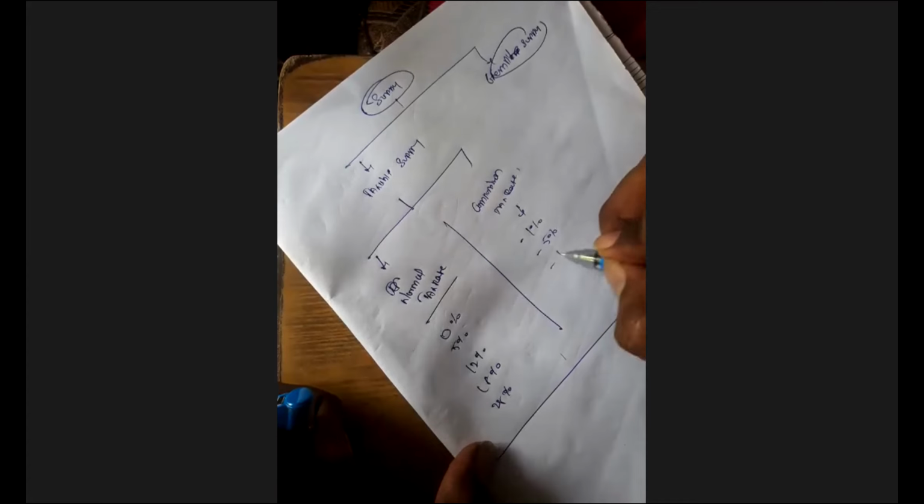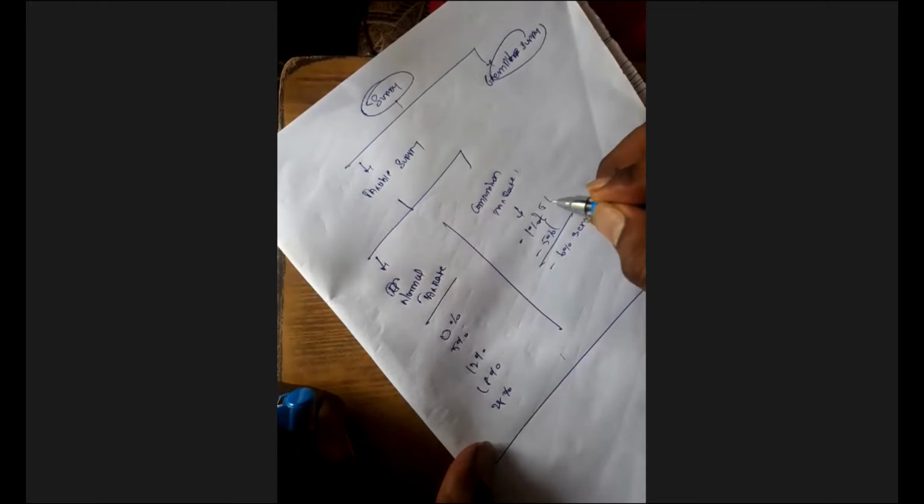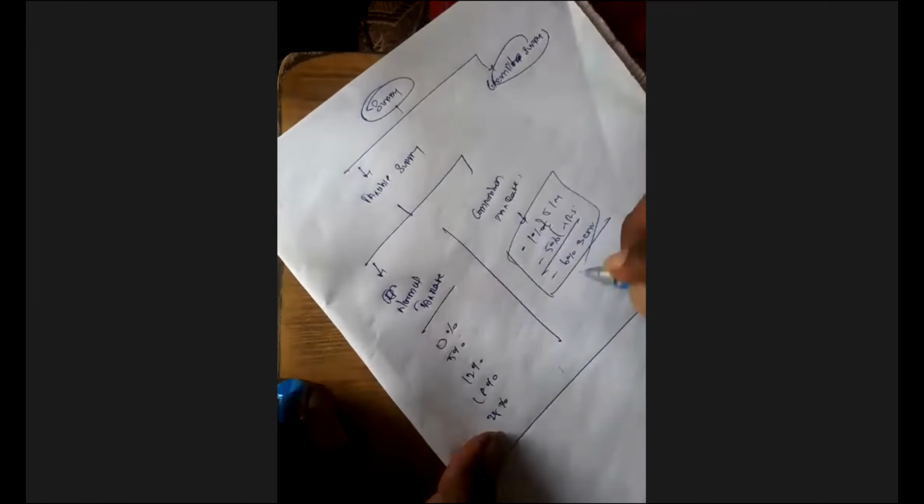Okay, normal tax rates are 0%, 5%, 12%, 18%, 28%. அதுவே composition levy பொறுத்தவரைக்கும் பார்த்தீங்கன்னா, either 1%, 5% or 6%. This is for services. This is for trading and manufacturing. This is for restaurant services. Okay, so this is composition levy.